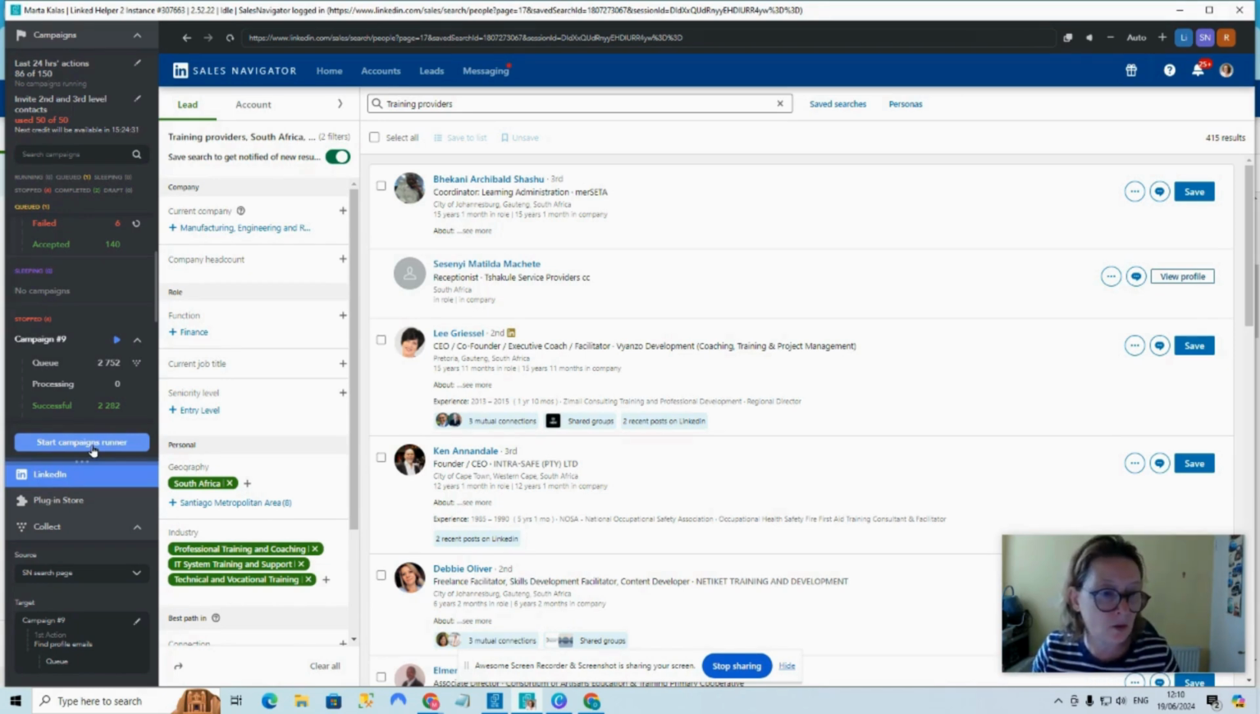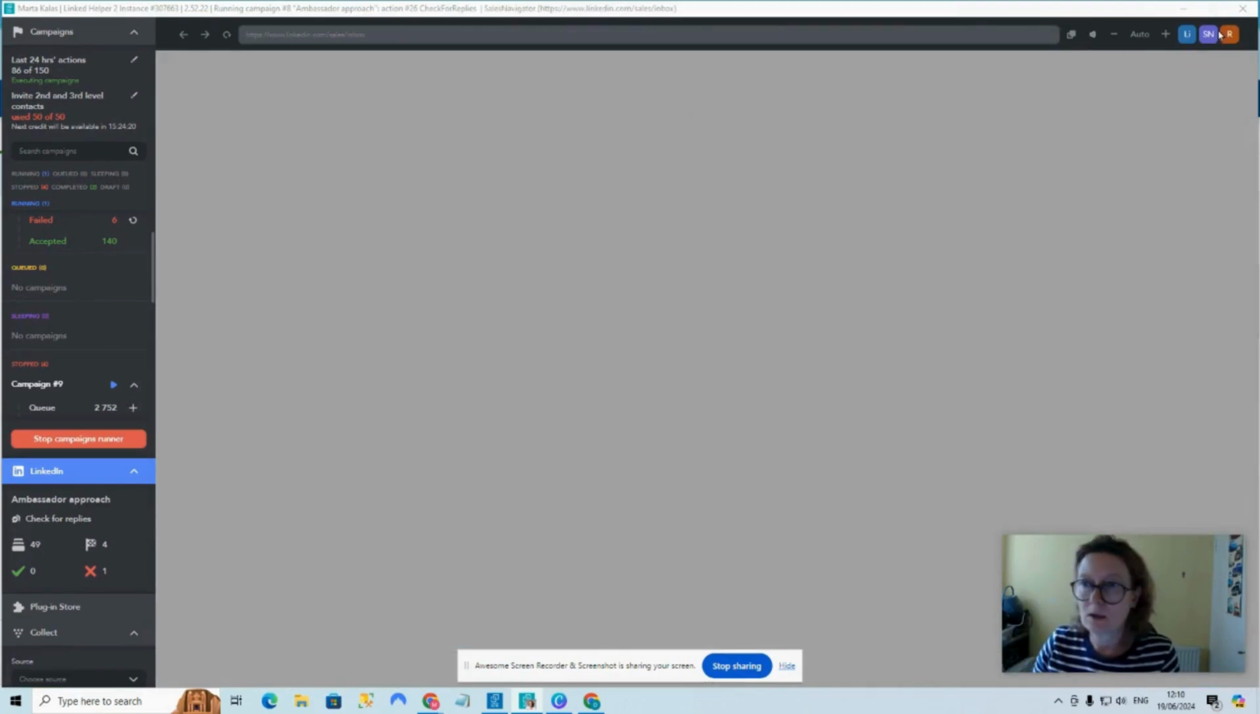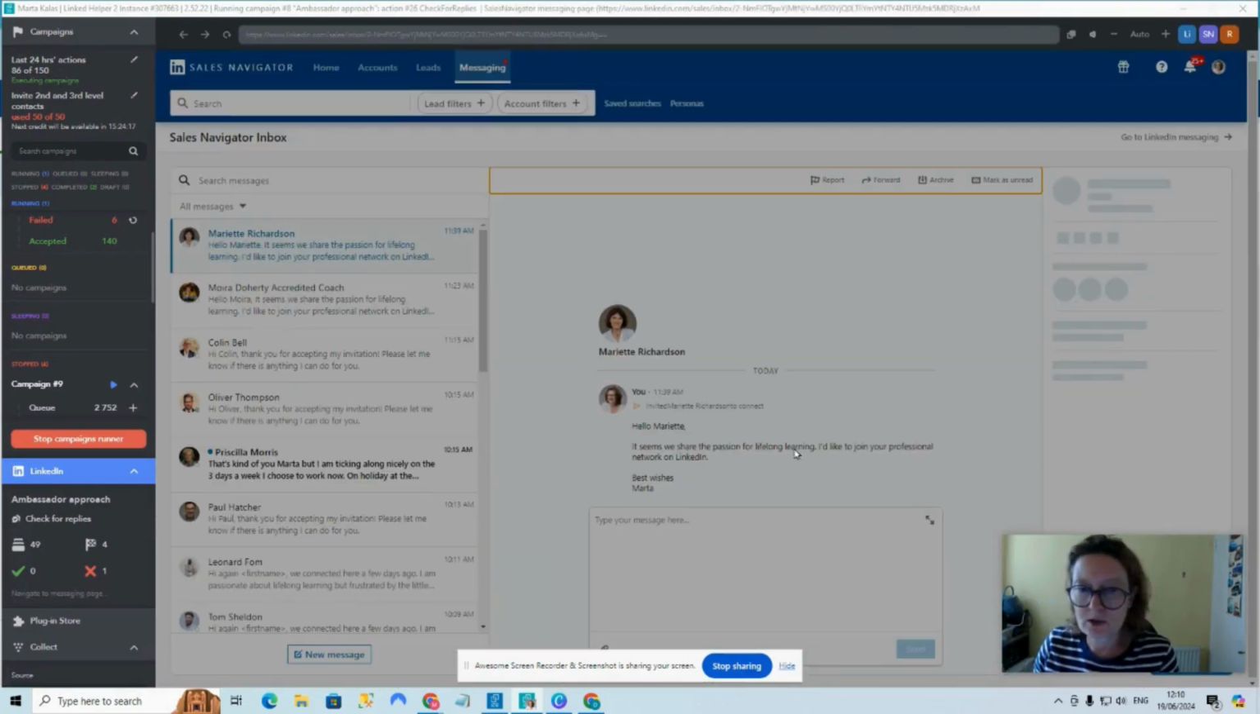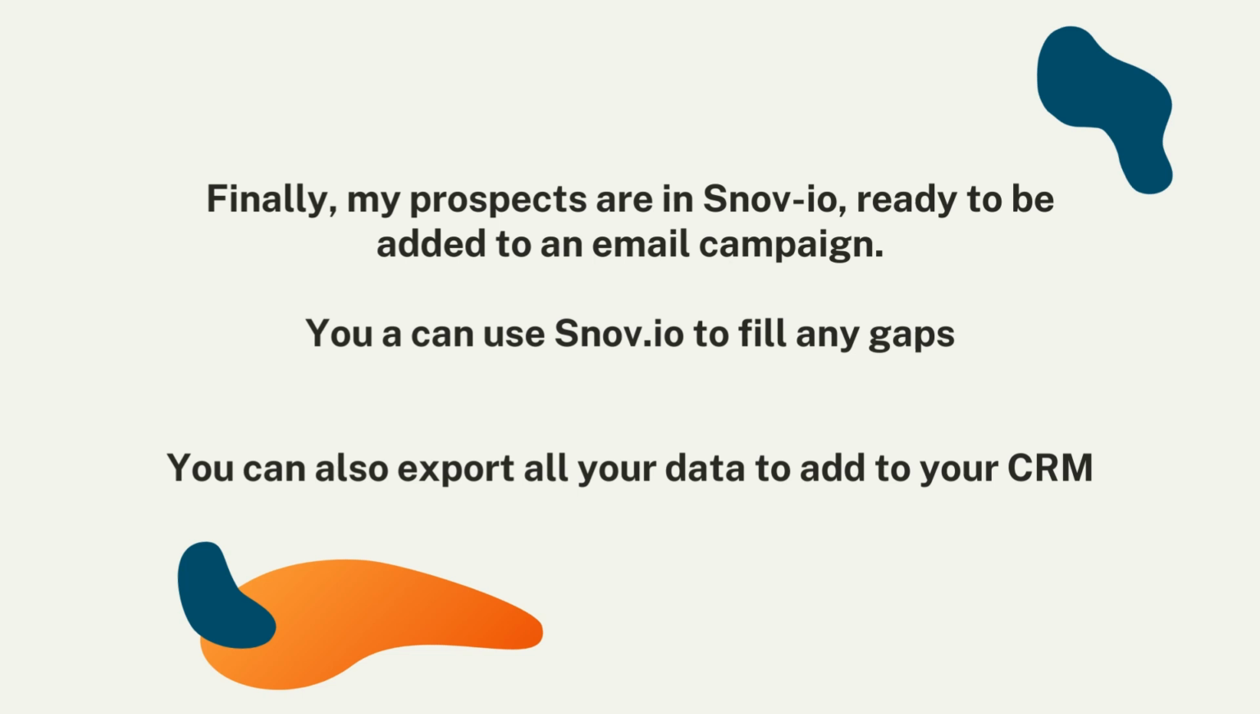So again, I'm going to start running that, and then I will show you the final bit in Snowio. What it's doing is looking up each individual profile, and then trying to locate an email address for that person, but not one that is registered in LinkedIn. It's not affecting your LinkedIn activity. It's using a separate database.